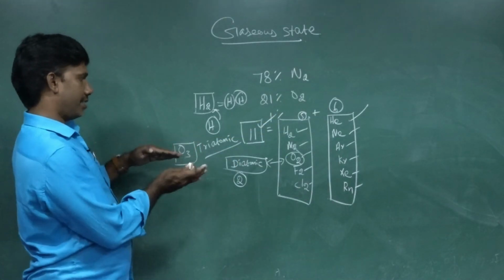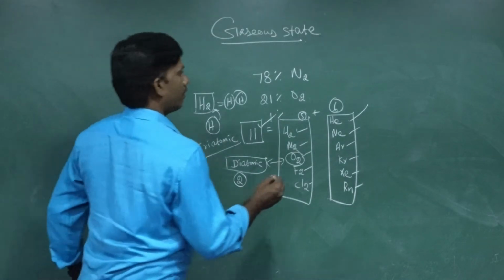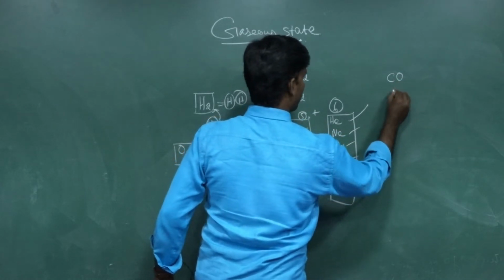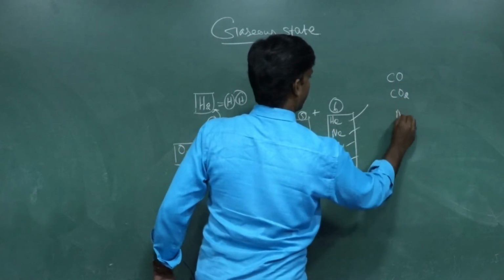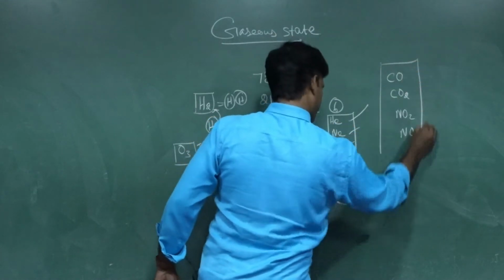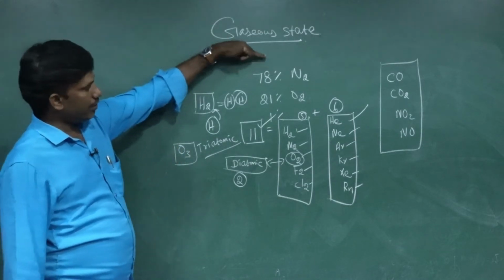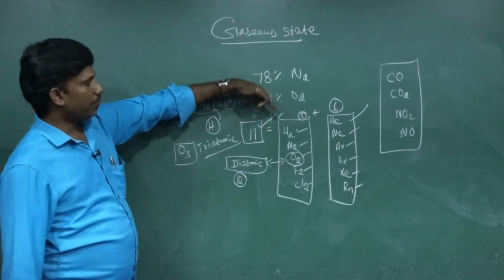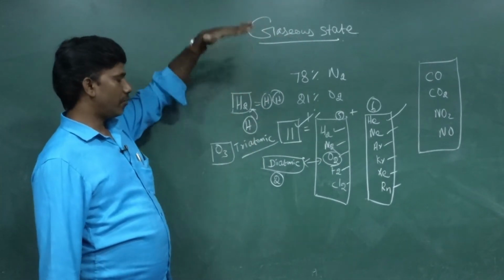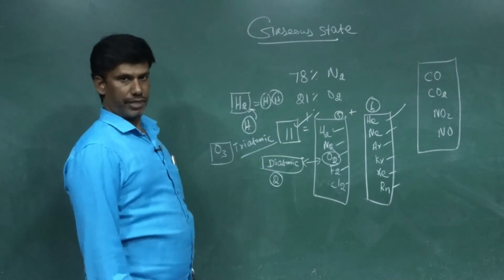This is in the elementary state, natural elements. In the form of compounds, we also have some gases: carbon monoxide, carbon dioxide, nitrogen dioxide, nitric oxide. These are the naturally occurring gases in compound form. So air is 78% nitrogen, 21% oxygen, and the remaining 1% other gases, dust particles, inert gases and so on. Out of the existing elements, 11 are naturally in the gaseous form.